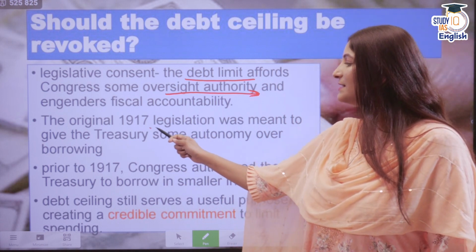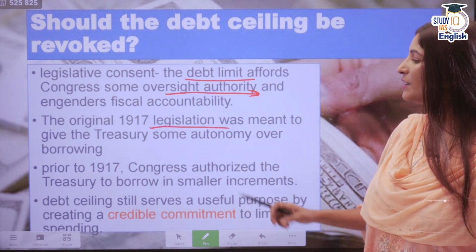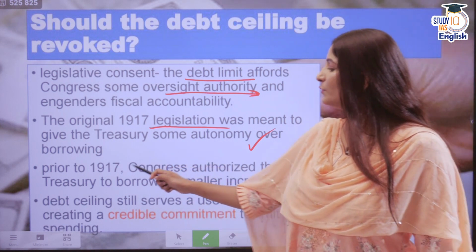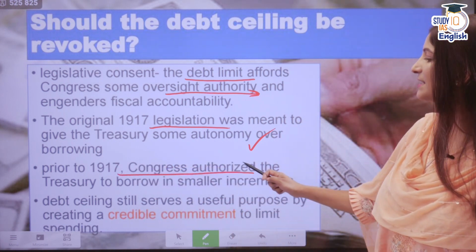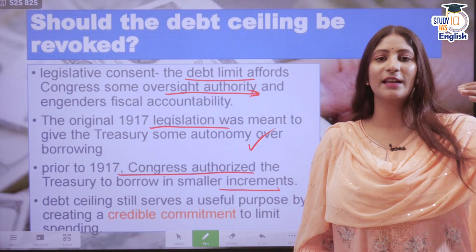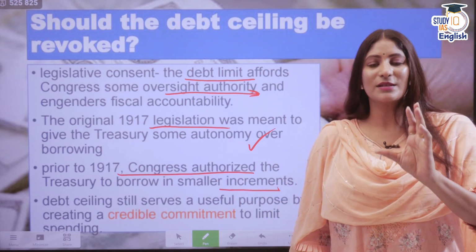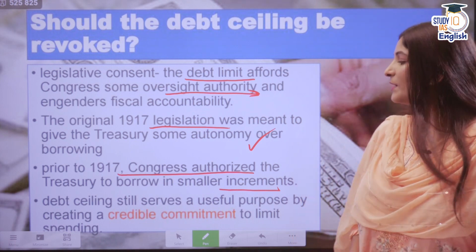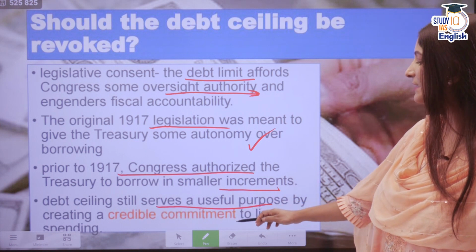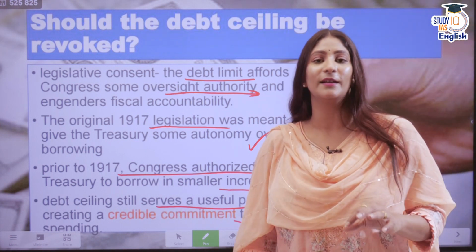The original 1917 legislation was meant to give the Treasury some autonomy over borrowing as well. Prior to 1917, Congress authorized the Treasury to borrow in smaller increments. Smaller increments were there, but there was still some sort of autonomy. Then the debt ceiling still serves a useful purpose by creating a credible commitment to minimum spending.